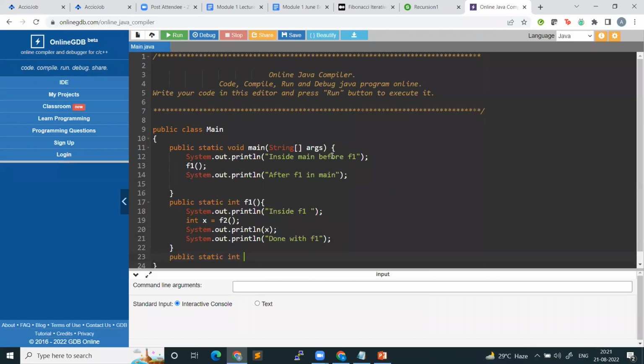Public static int, let's say, let's make it here void, right? Static int f2.